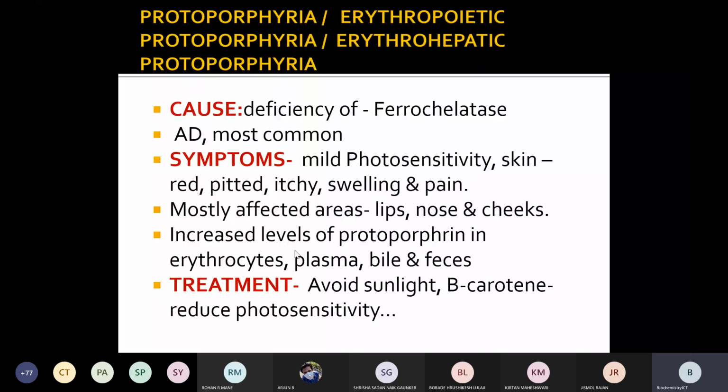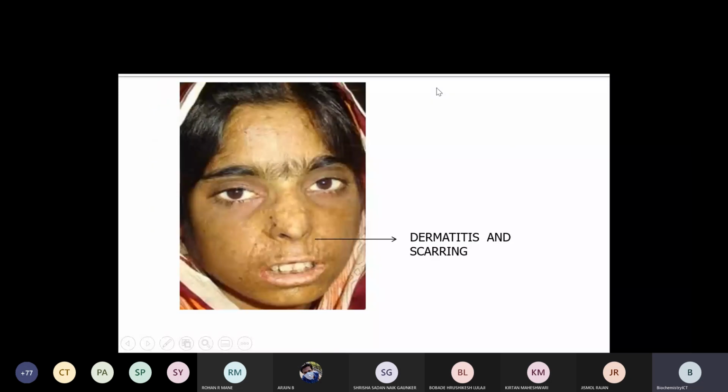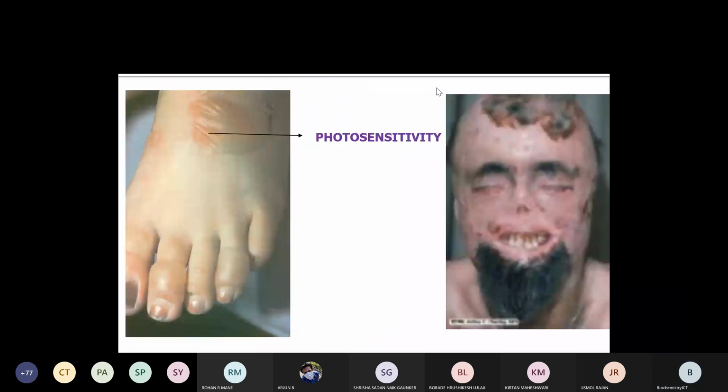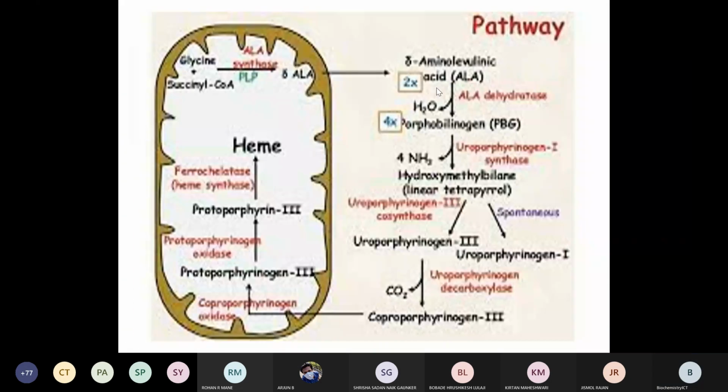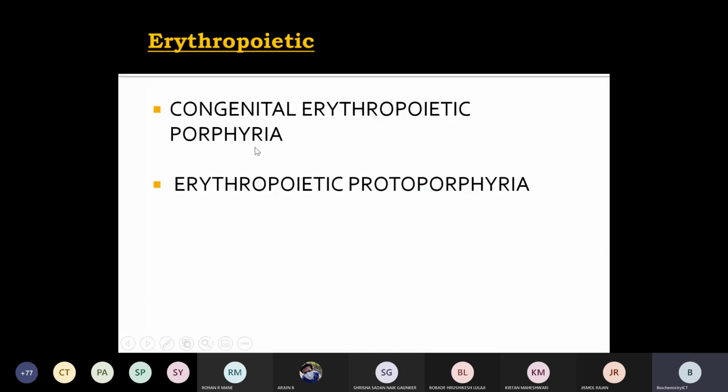The cause here is deficiency of the ferrochelatase enzyme, which converts protoporphyrin III to heme. That is the last step of heme synthesis.